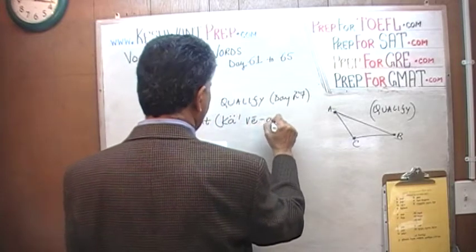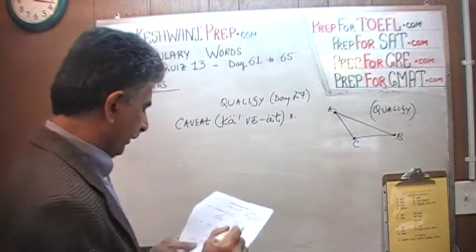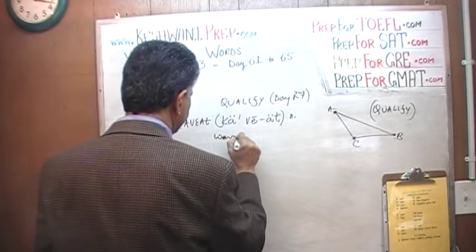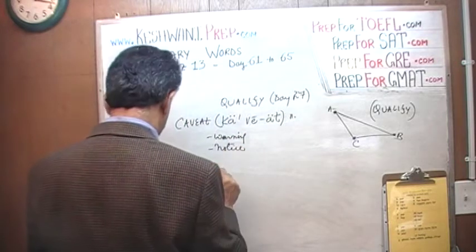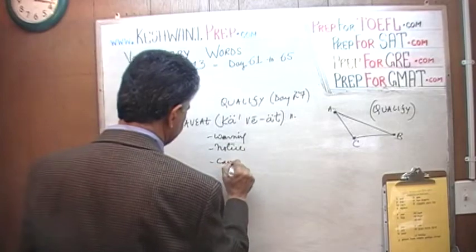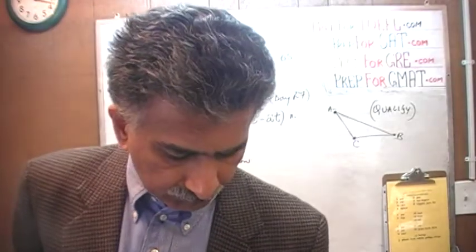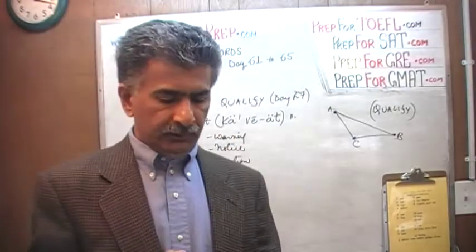Caveat. A caveat is a warning. It's a notice. It's a caution. So they will say that if the price of something goes up, people will buy fewer of it.